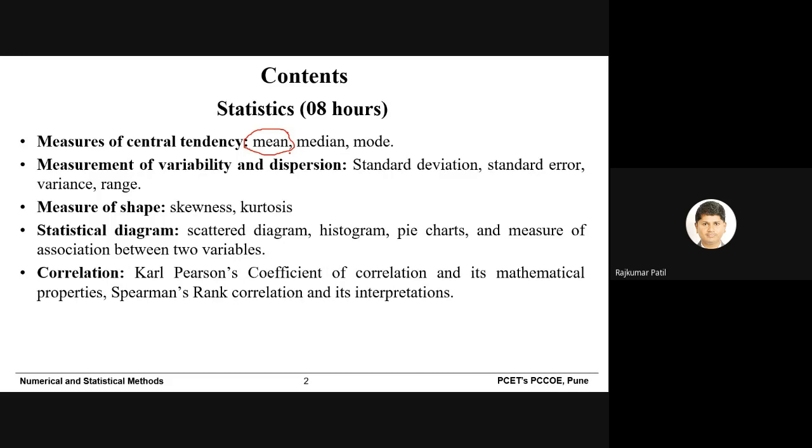But the question is how much we can rely on these values. For example, out of 5 subjects, you got 81, 82, 83 and 84 in 4 subjects, and in the 5th subject you got only 40 marks. So what will happen? The average will go down and it will be around 70, 75, right?